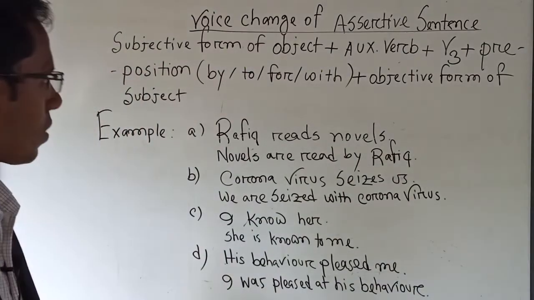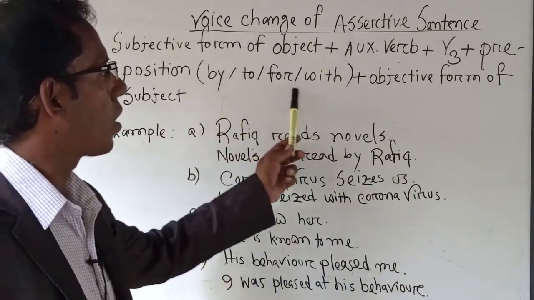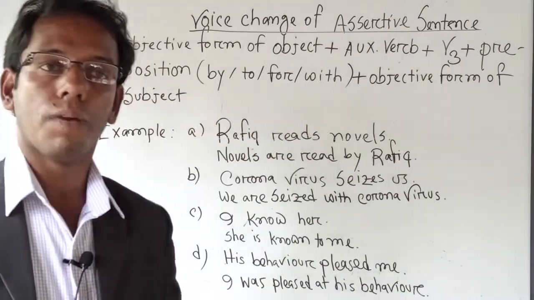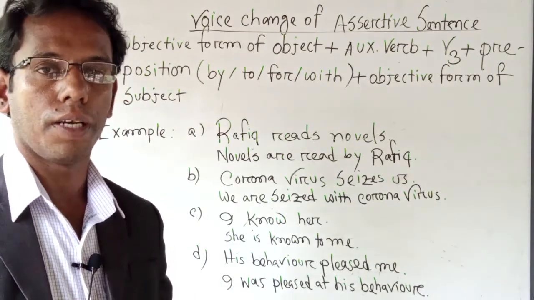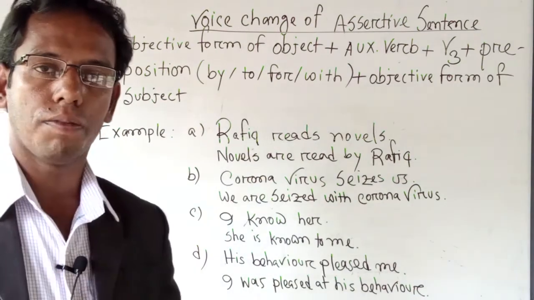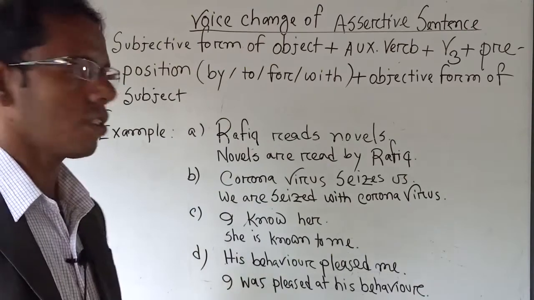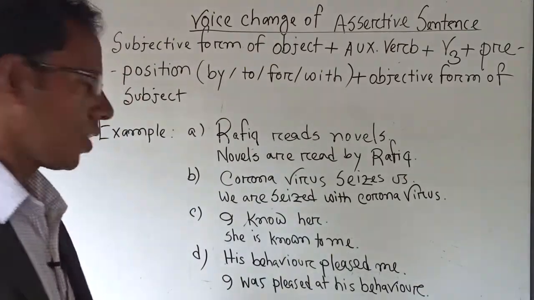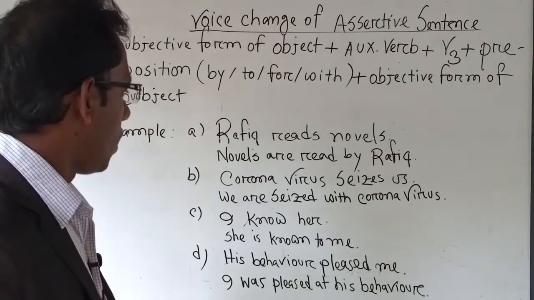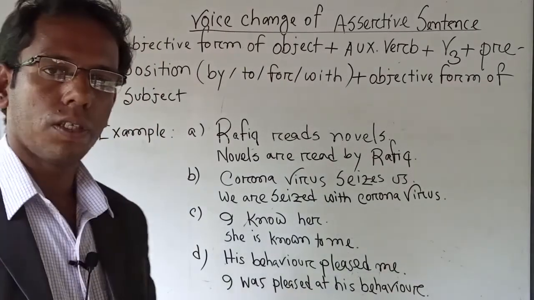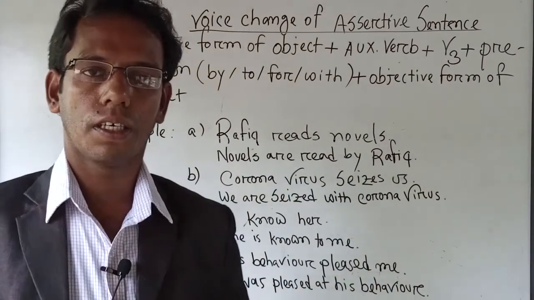Now, I told you that you have to know about by, to, for, with. You have to get some ideas about the use of them. These are the prepositions, but in most cases we use by. In today's class, I will show you some examples where you will find the use of by, to, for, with, and at, step by step.